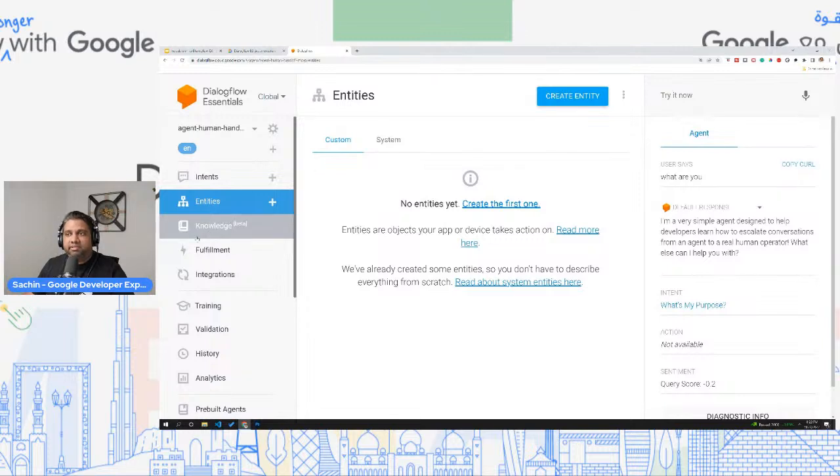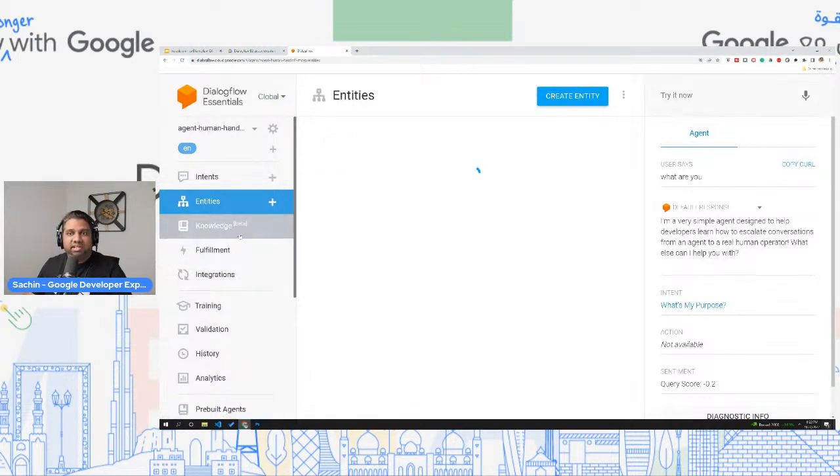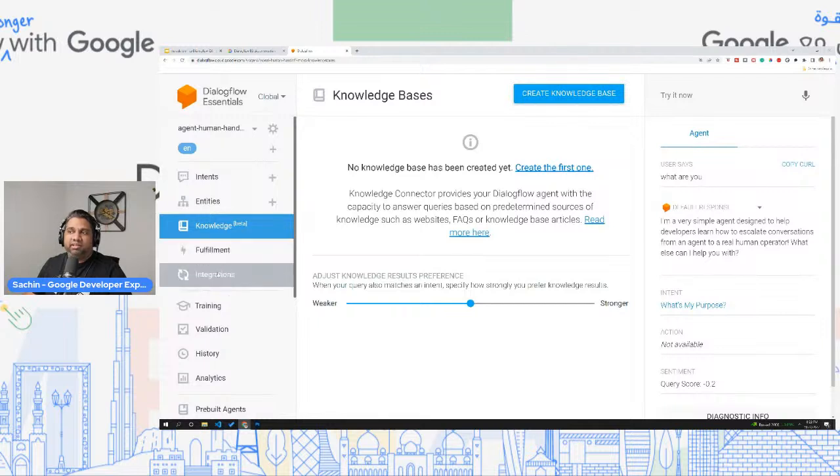Apart from that, you also have abilities like the knowledge base in Dialogflow Essentials, which is again a beautiful tool. Why? Let's say you want to create a chatbot and you don't know where to get started. One of the easiest things is if you have an FAQ section on your website, say for your own company with frequently asked questions.